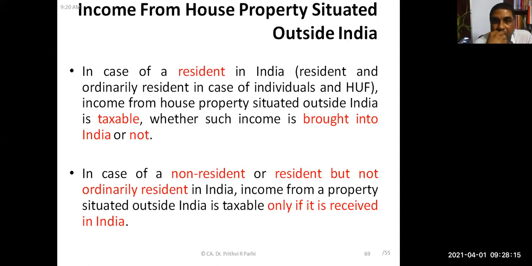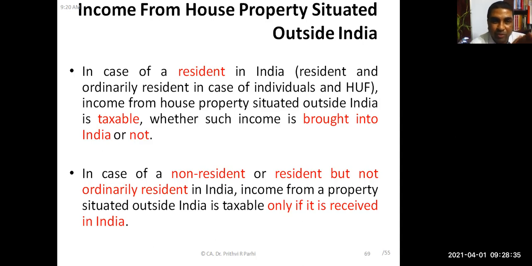Now, one more connected point regarding house property when you link it to the residential status. In case a person is a resident in India, a resident means if he can be a resident, that is resident and ordinary resident.